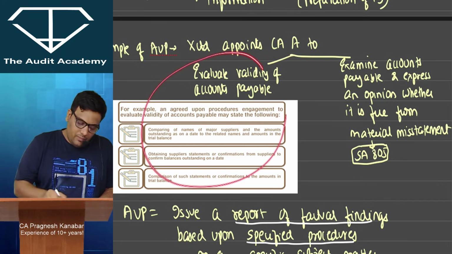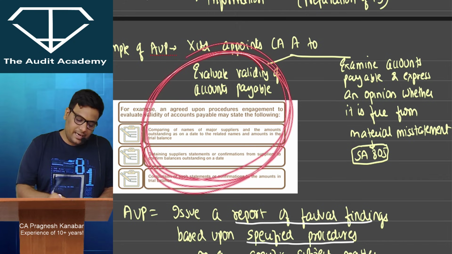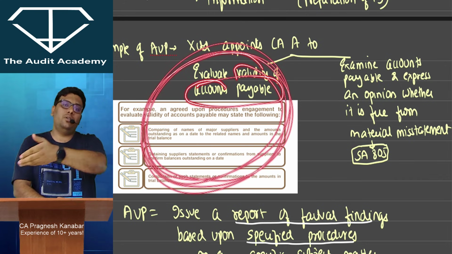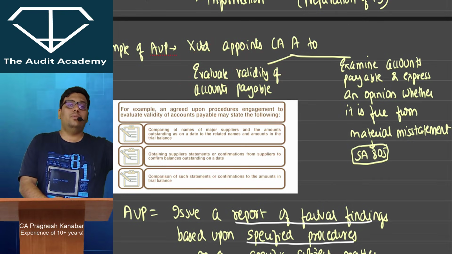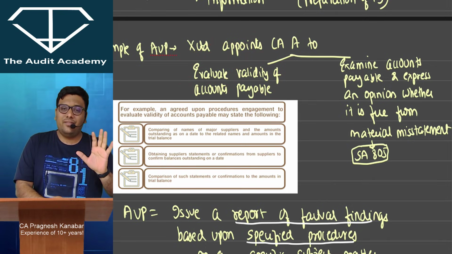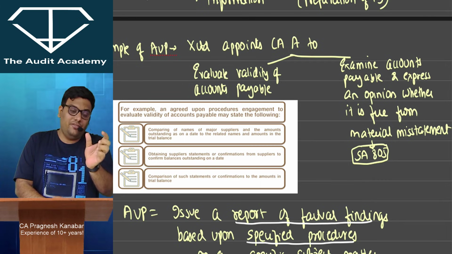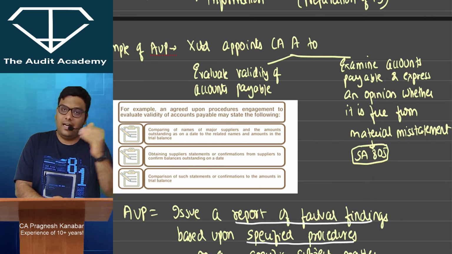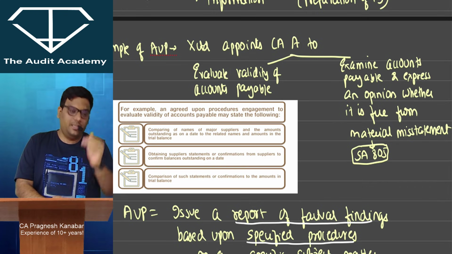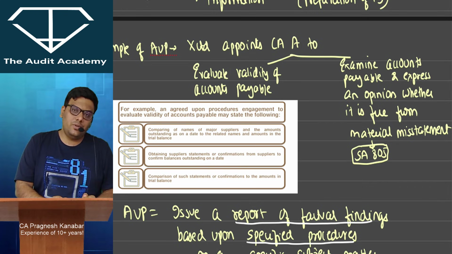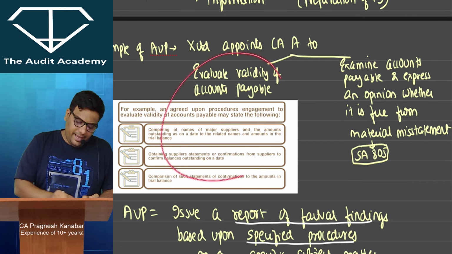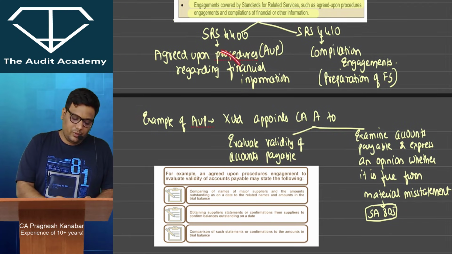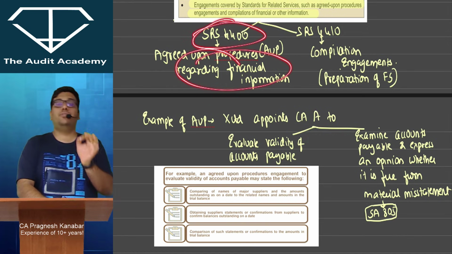The work that this client is giving me: this client wants me to work on accounts payable, another client would want me to work on accounts receivable, some client would want me to work on TDS on salary. So the client will tell me which financial information they want me to go through. The client will also tell me the list of procedures he expects me to do. Assignments like this are called AUP, agreed upon procedures, and that is exactly SRS 4400.